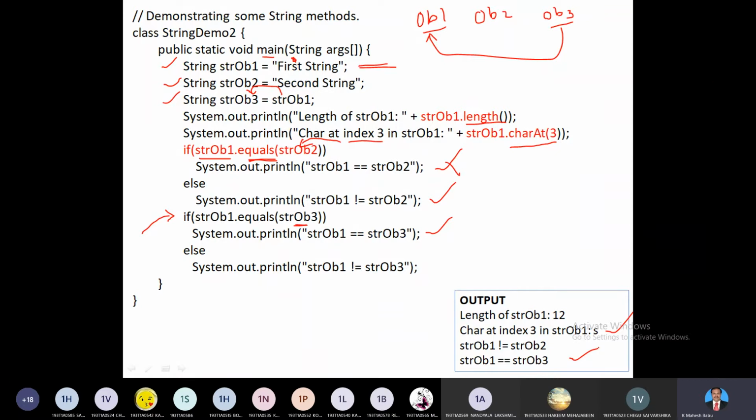Try to execute this simple program, and even we can compare two strings by using the equals method. Object name dot equals, and it accepts one parameter. We need to pass the parameter as an object name.